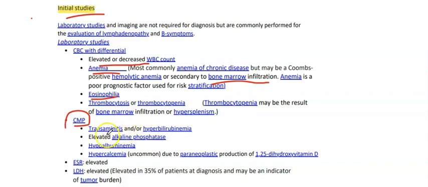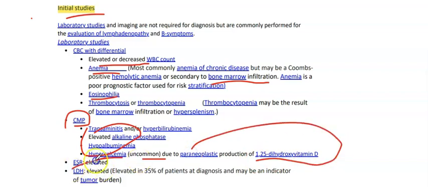Thrombocytopenia may be the result of bone marrow infiltration or hypersplenism. Comprehensive metabolic panel: you will have elevated transaminases and or hyperbilirubinemia, elevated alk-phos, and hypoalbuminemia due to involvement of the liver. You can also have hypercalcemia. It's uncommon, but it's due to paraneoplastic production of 1,25-dihydroxyvitamin D. ESR will be elevated, and LDH is elevated in 35% of patients at diagnosis and may be an indicator of tumor burden.